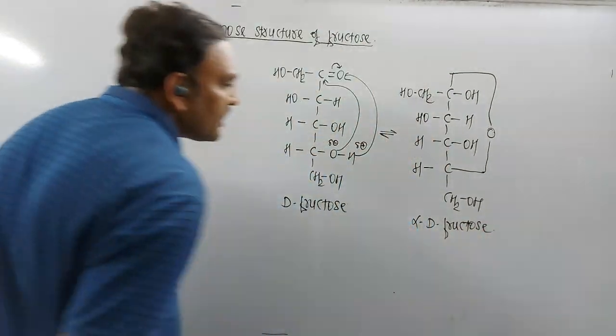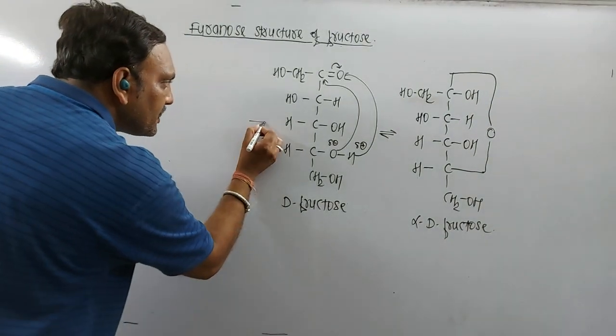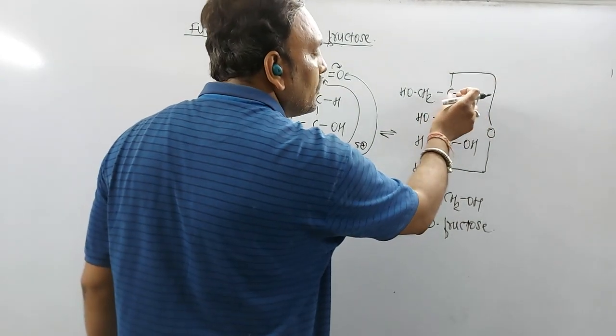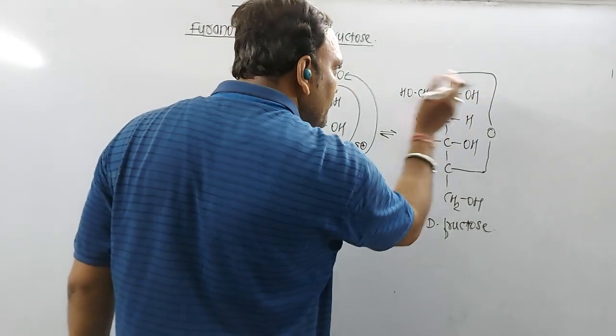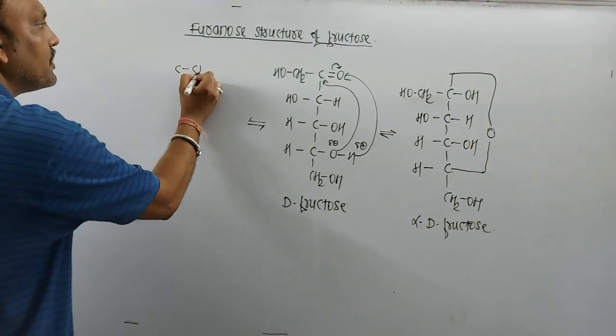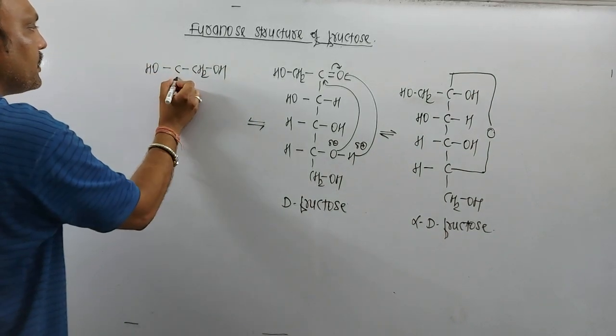Now remember, fructose has another anomer, that is the beta anomer. Let's see how the beta anomer can be drawn. If the OH on the anomeric carbon is present at the left hand side, then the anomer is said to be the beta anomer, and it can be drawn in this manner.